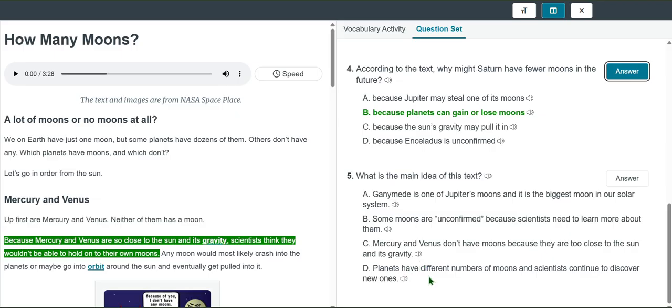Planets have different numbers of moons, and scientists continue to discover new ones. Planets have different numbers of moons, yes, and scientists continue to discover new ones. I think that best matches what the overall main idea of how many moons is. So let's go ahead and answer it as D, and that is correct. Very good job.